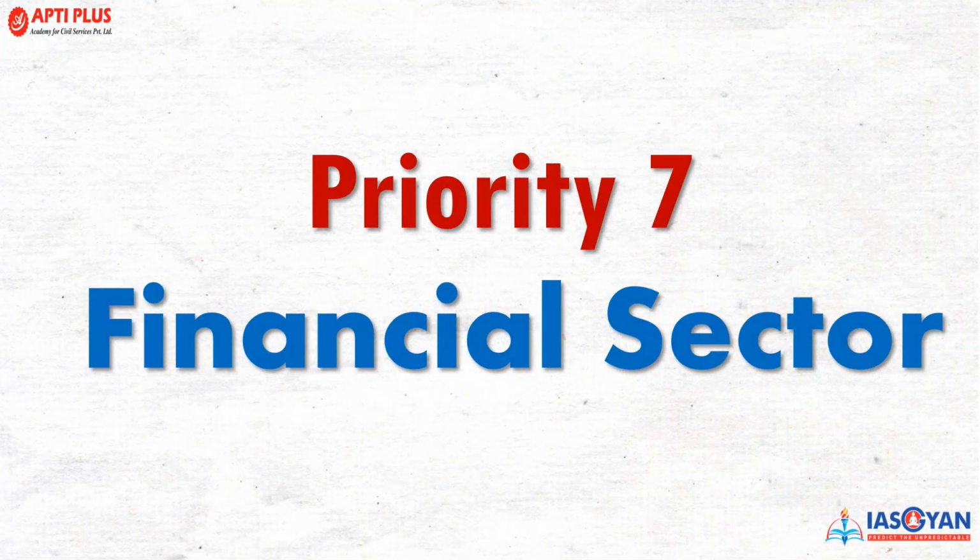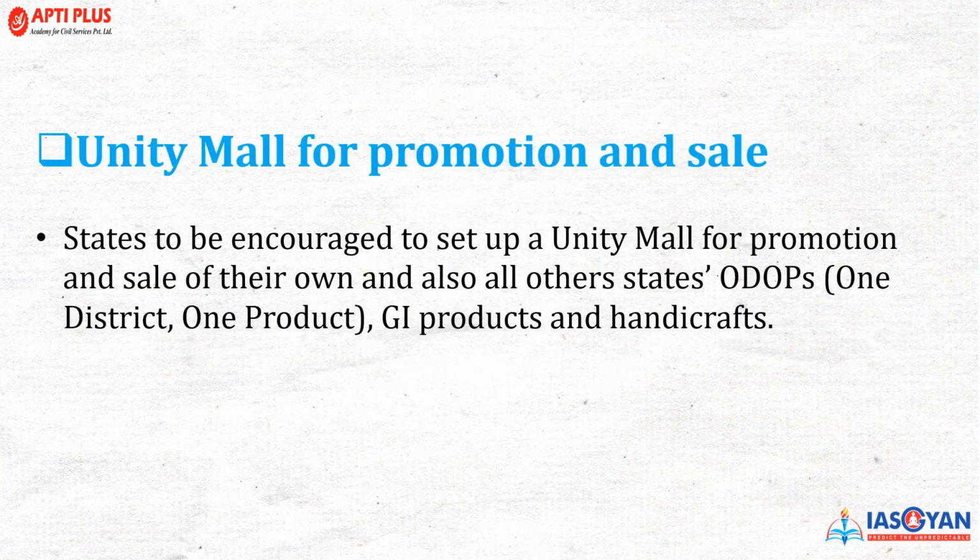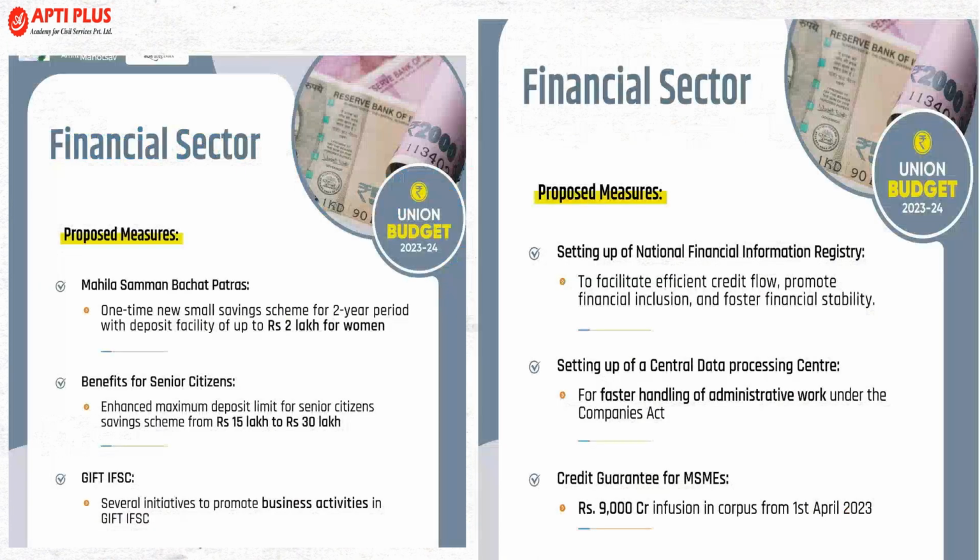Now, the last priority is the financial sector. We'll see the important aspects priority-wise. Now, Unity Mall for promotions, as I've already told you, this will be calling for one district, one product, GI and handicrafts. The other part in the financial sector includes Mahila Samman Bachat Patra, a one-time new small savings scheme for a 2-year period with a deposit facility of 2 lakh for women.